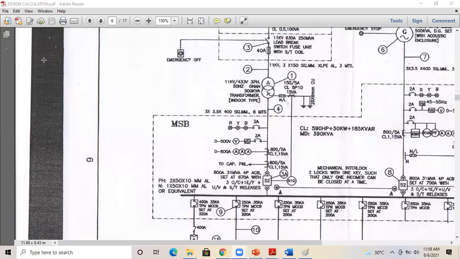If you download that PDF, you will get a clear picture of the calculation procedures. If there is any doubt regarding the calculation or today's session, you can ask right now, or else we can end today's session.